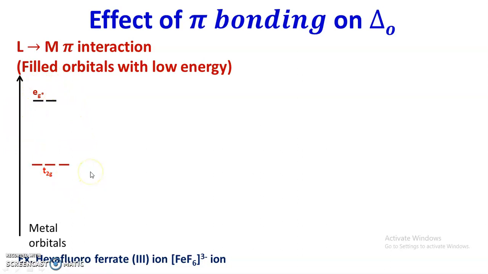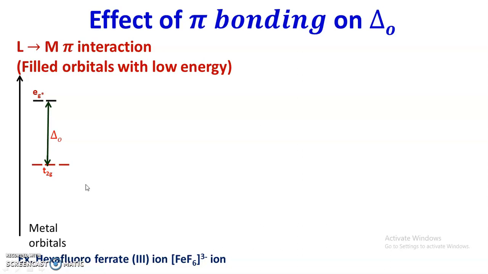These orbitals are formed after combination of metal orbitals with ligand group orbitals at the time of formation of the sigma bond, and the energy gap between T2g and Eg star is delta O. This much energy gap is there when there is no pi interaction, that is, when the complex contains purely sigma bonds.